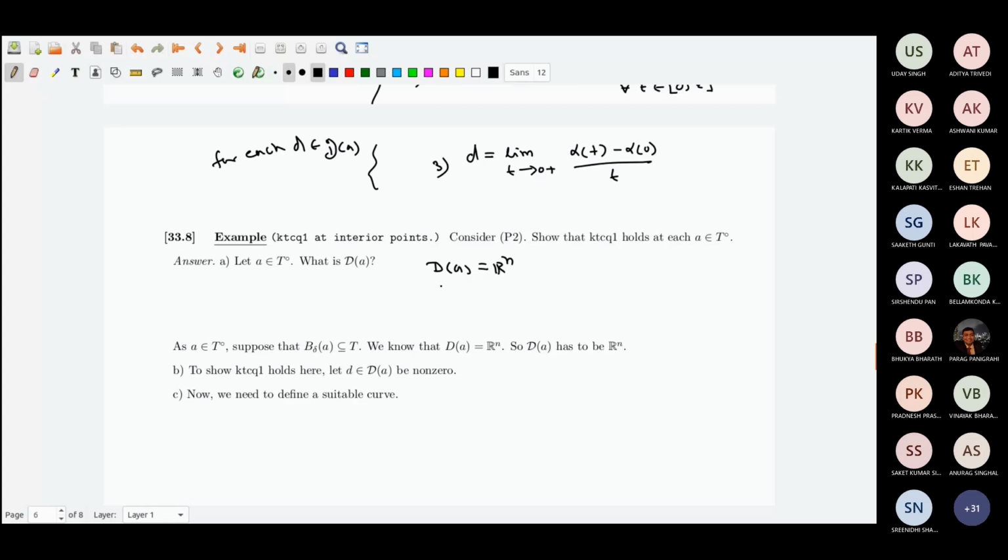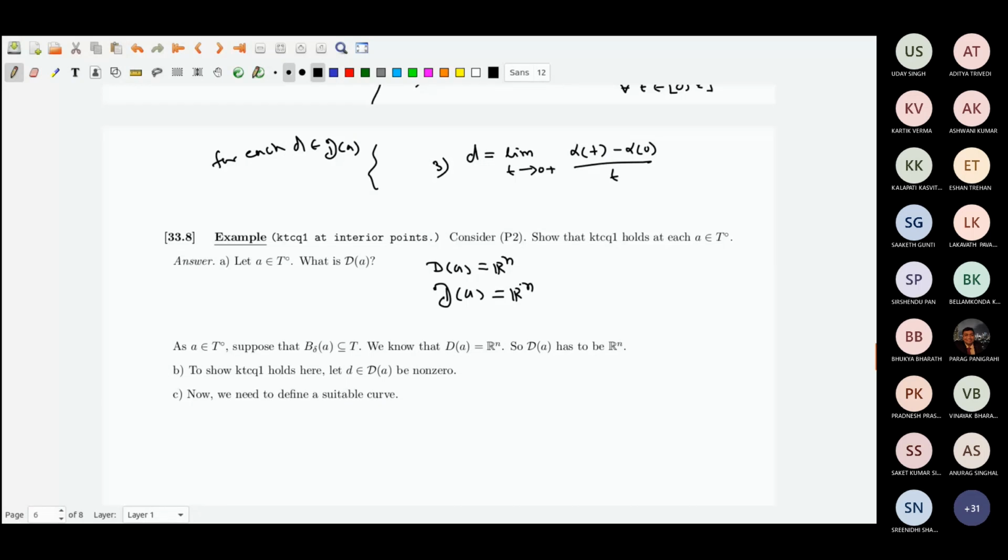And therefore, the linearizing cone will be Rn only. I mean, it is after all a set of directions, it cannot be more than Rn. It is Rn only. So, okay. The linearizing cone is Rn. So, what am I supposed to do?